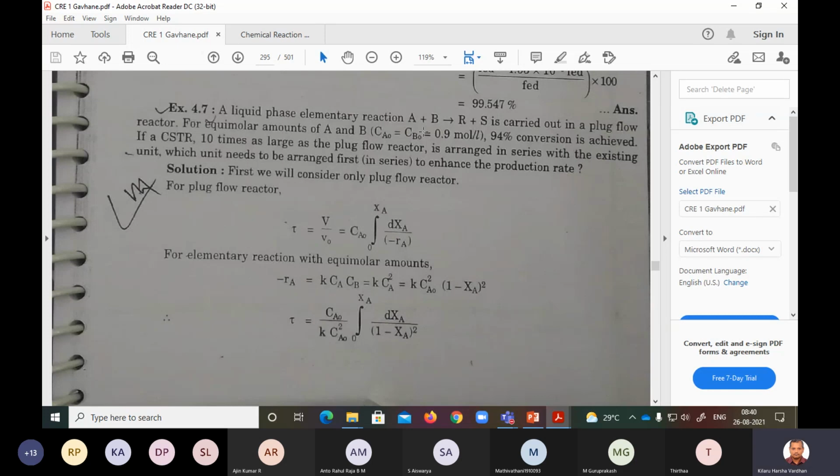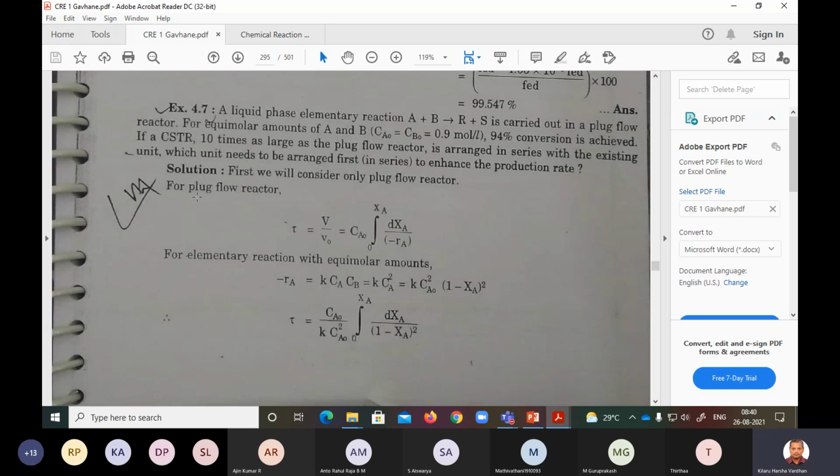A liquid phase elementary reaction A plus B gives R plus S is carried out in a plug flow reactor. For equimolar amounts of A and B, Ca0 is Cb0 is 0.9 mole per liter. 94% conversion is achieved. If a CSTR 10 times as large as the plug flow reactor is arranged in series with the existing unit, which unit needs to be arranged first in series to enhance the production rate?